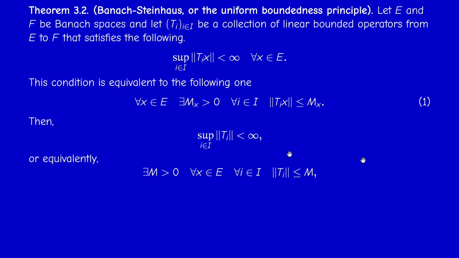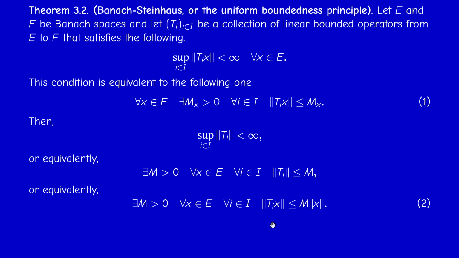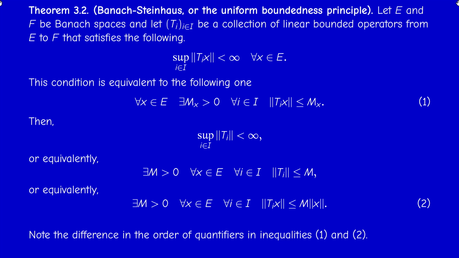So, as we said, we can write the conclusion as: there exists a constant m such that for every x and for every i, the norm of Ti x is less than m times the norm of x. So this bound is more precise than this bound, because here the constant M of x can be anything. Here it is just m times the norm of x. So the order of the quantifiers is very important.